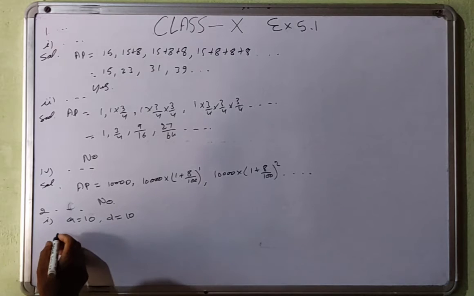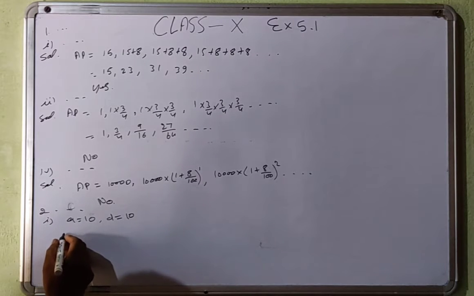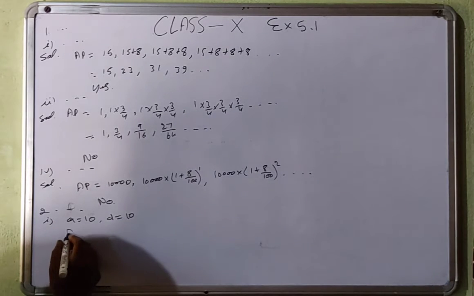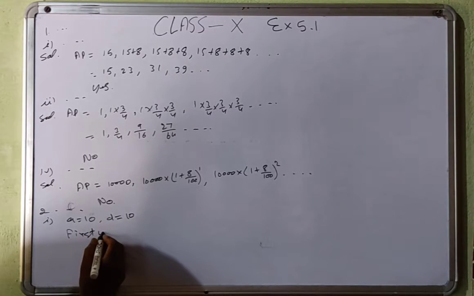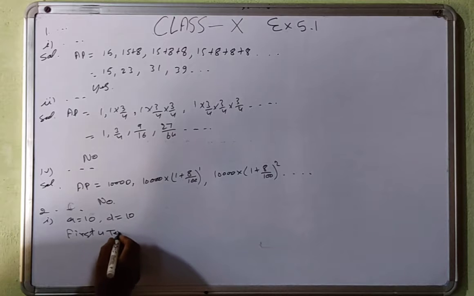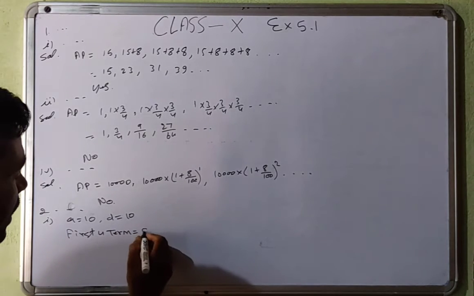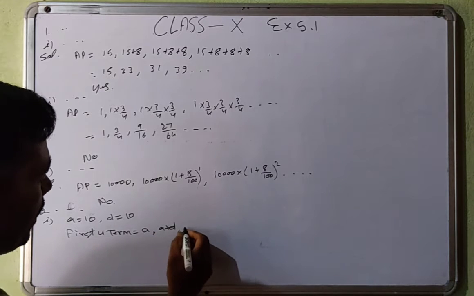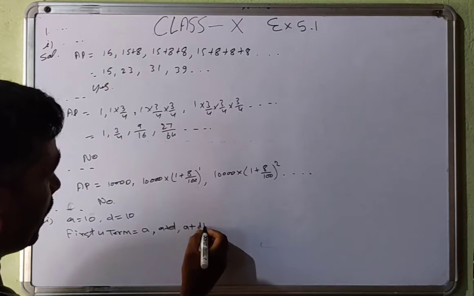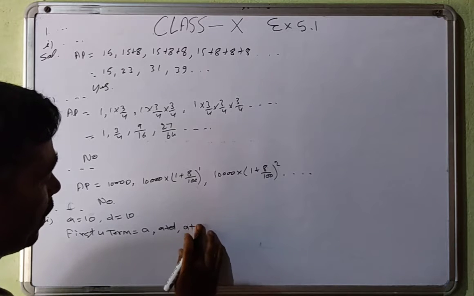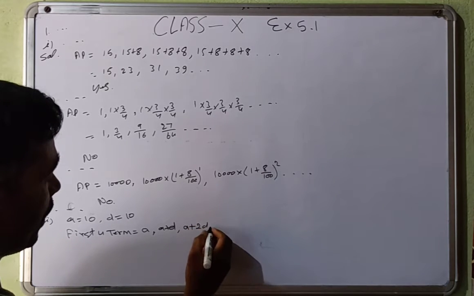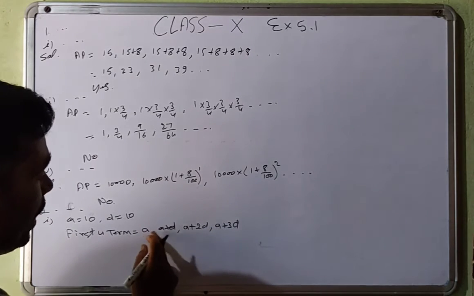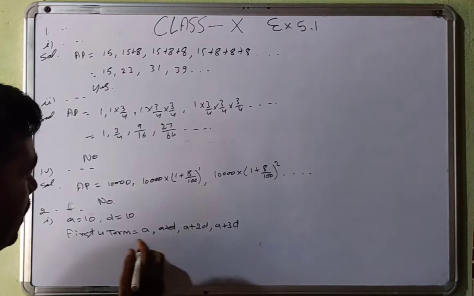So the first 4 terms: the first term will be A, the second term will be A plus D, the third term will be A plus 2D, and the fourth term will be A plus 3D.